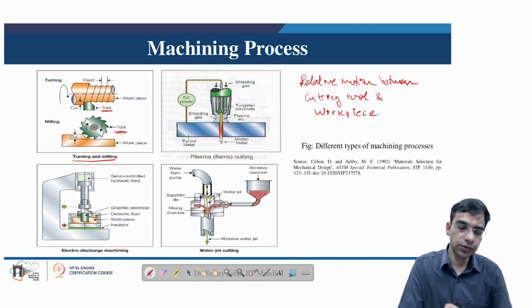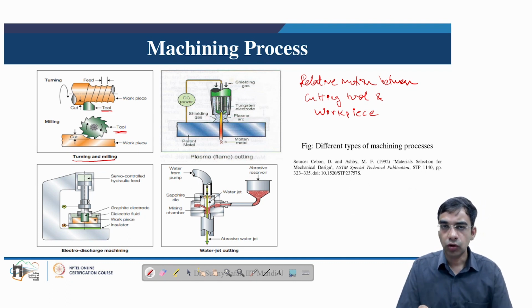Machining is not only done using conventional methods, but there are several non-conventional methods where energy in some other form, maybe heat, chemical, plasma discharge, etc., or the kinetic energy of abrasives can be used to remove material. For example, here is shown the plasma cutting process, where a plasma beam is generated, and this plasma beam has a very high temperature. So this is a thermal based machining process. The plasma beam interacts with the base material, melting the workpiece wherever it interacts, and consequently material removal takes place.